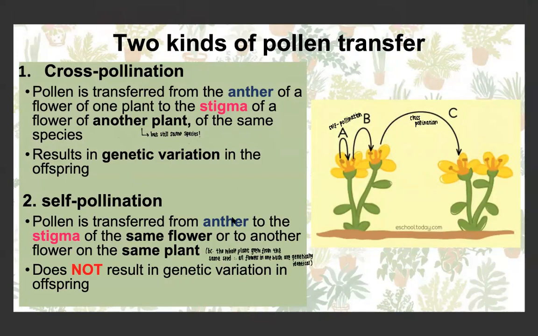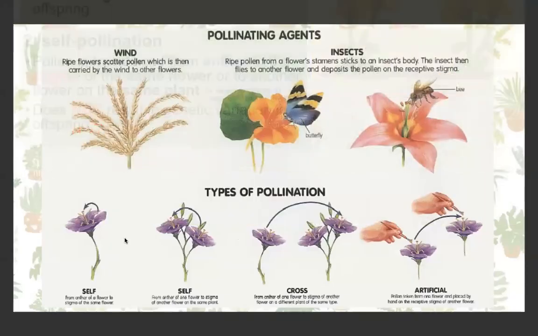Self-pollination is when pollen is transferred from the anther to the stigma of the same flower or to another flower on the same plant. So if we see here, this would be the same plant, but two different flowers. Transferring from plant A to plant B here is still self-pollination because these flowers have grown from the same original seed. So they all have the same genetic information, they're genetically identical. So no genetic variation occurs in self-pollination. There's also, of course, artificial pollination, which is when pollen is taken from one flower to another by humans.